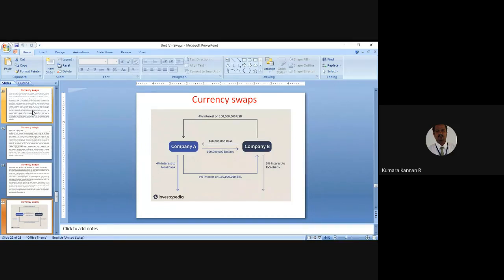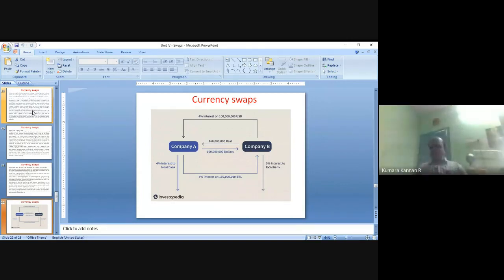So two major drawbacks are there. Interest rate risk is there. Exchange rate fluctuation risk is there. To avoid both of these things, this currency swap is used. Okay, got it? Yeah, that's all about currency swap. Thank you all.